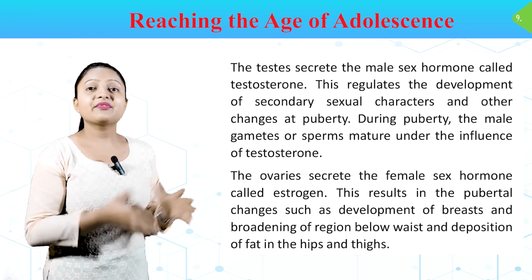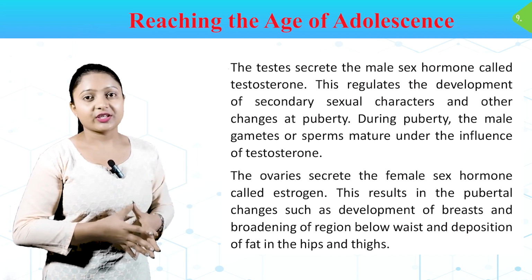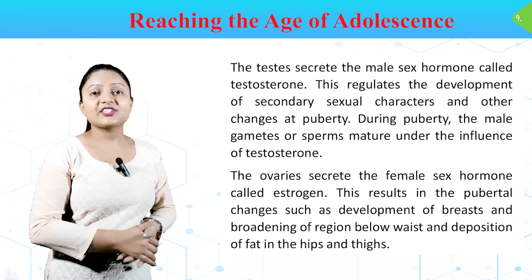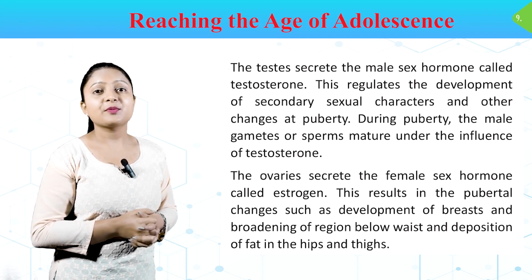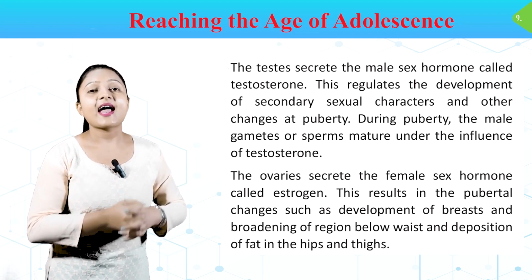The ovaries secrete the female sex hormone called estrogen. This results in the pubertal changes such as development of breasts, broadening of regions below the waist, and deposition of fat in the hips and thighs.